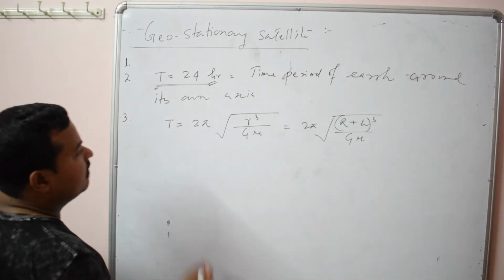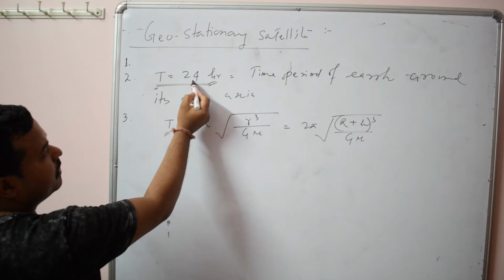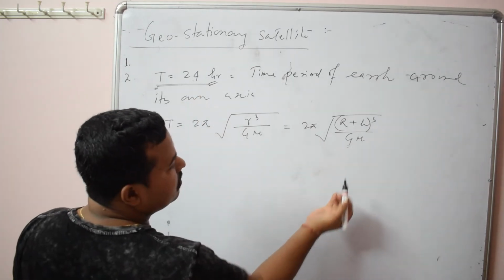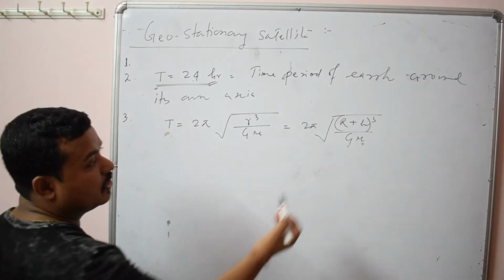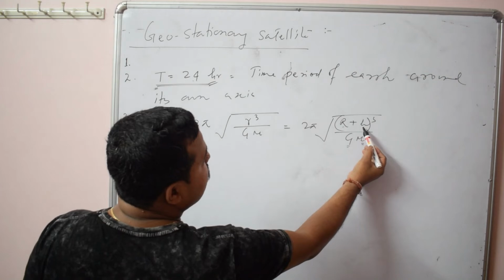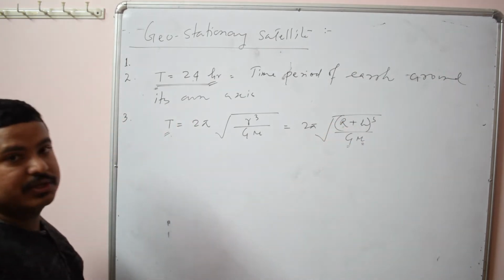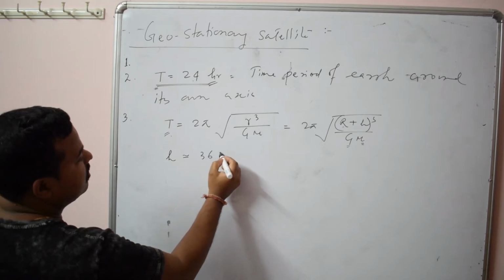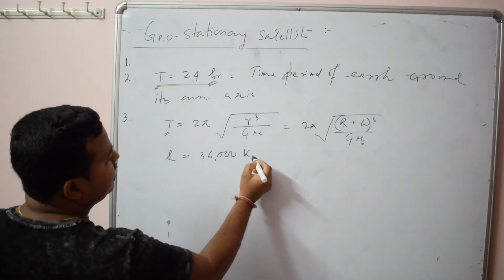Now here you can put the value of the time period. It is fixed, 24 hours. You can put the value of T here. 2 pi is constant, G you know the value. Mass of earth, I have already given you the value. R, the radius of earth, is also fixed. So from here you can calculate h. And if you calculate h, it comes to be around 36,000 kilometers.